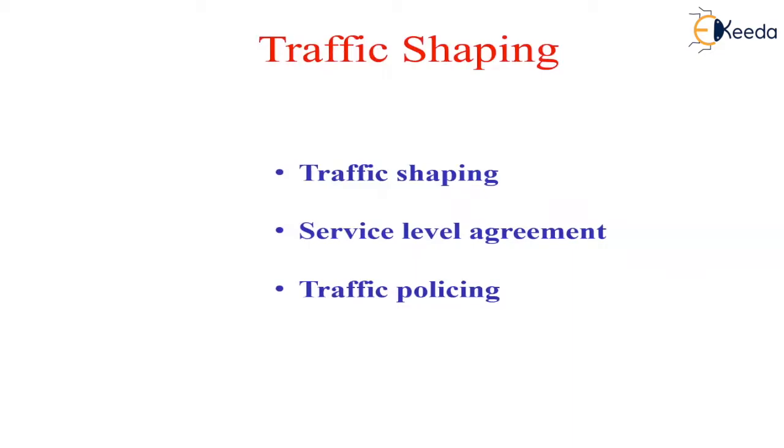Such agreements are not so important for file transfers but are of great importance for real-time traffic, such as video and audio connections. Monitoring traffic flow is called traffic policing. Agreeing to a traffic shape and policing it are easier with virtual circuit subnets than with datagram subnets. However, even with datagram subnets, the same idea can be applied to transport layer connections.